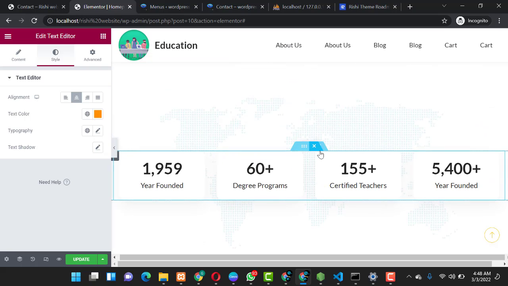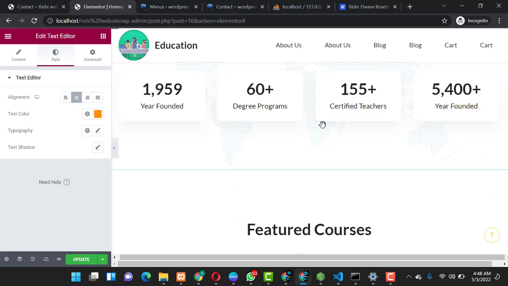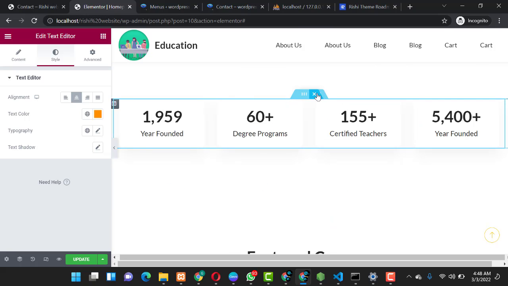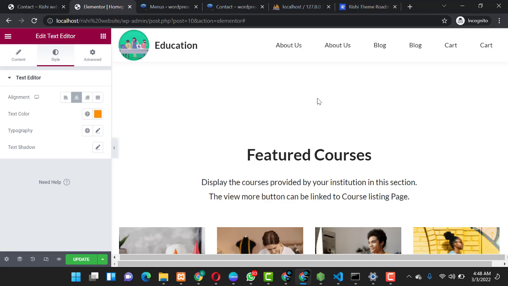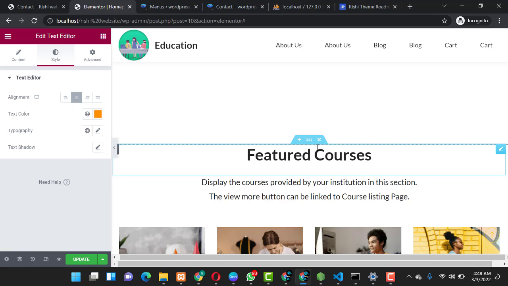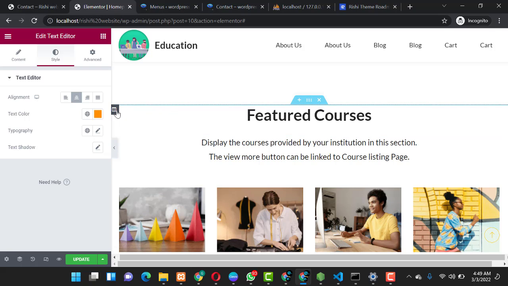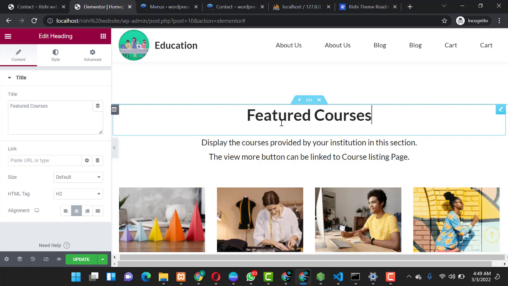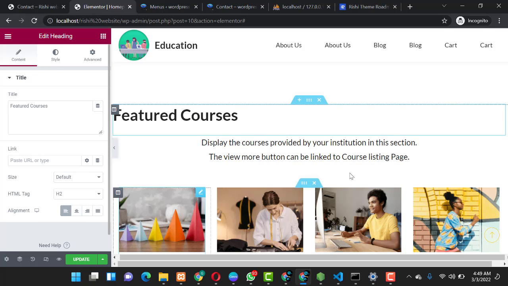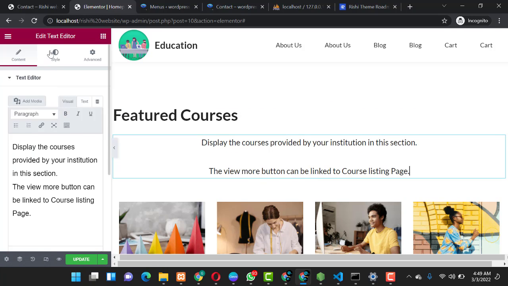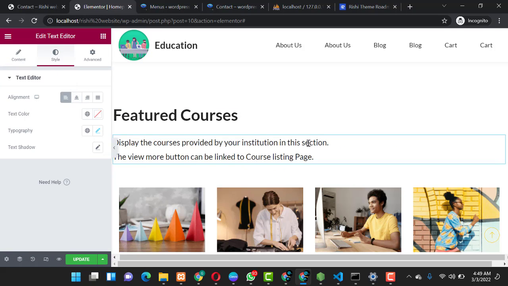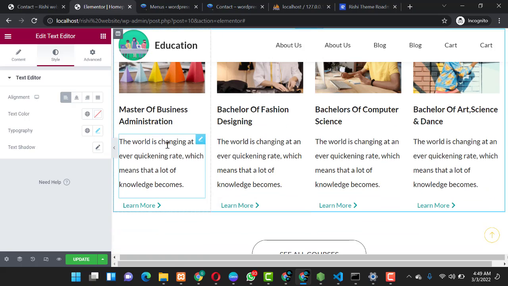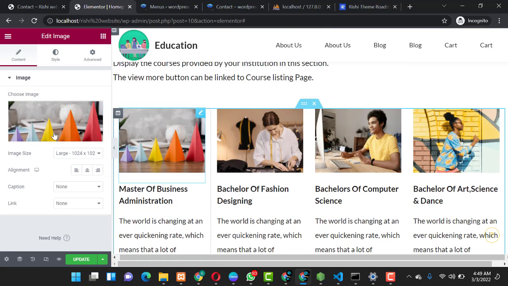So if you come to a section like this one, maybe I don't want this section to be among what I am doing, so you can just click on this X, you delete it. You can still come over here, you remove this, you can remove this also, and then you come to the next, featured courses. You can change the text, you can change the appearance over here by choosing where it appears. Let's say we want it to go towards the left, it goes to the left. You also come over here, you want it to go to the left, it goes to the left. You come over here, it also gives you an implemented view where you can edit your stuff.